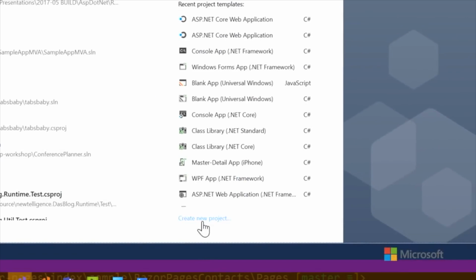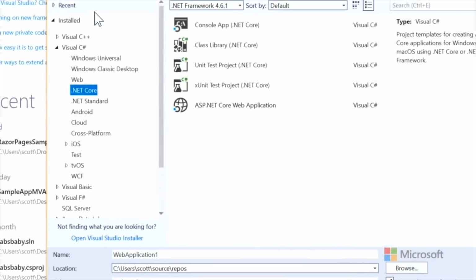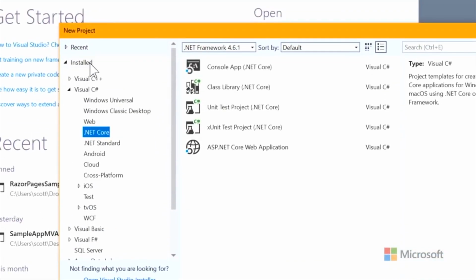You can say create new project. On the left-hand side, you may see different stuff depending on what you installed. When I ran the installer for Visual Studio, I set up for the web workload. It's called the workload. You might have Android, you might not, but you want to make sure that you have the .NET Core web workload.